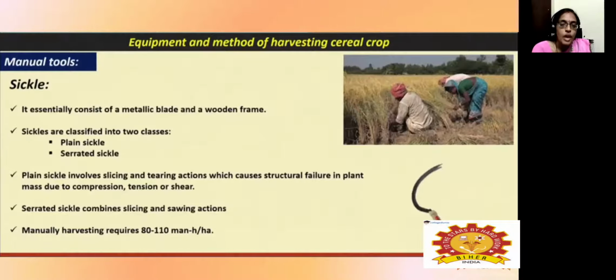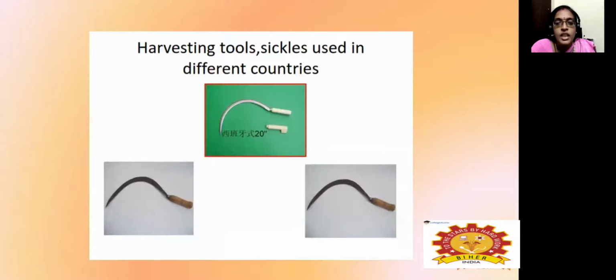So it involves two actions. One is slicing, where we use a sharp edge. The other is tearing: if it is a rough and serrated edge, we perform a tearing action, which causes a structural failure in the plant due to compression and shearing also. Serrated sickles are used for slicing and sawing action also. Manual harvesting requires manpower of 80 to 110 hours per hectare.